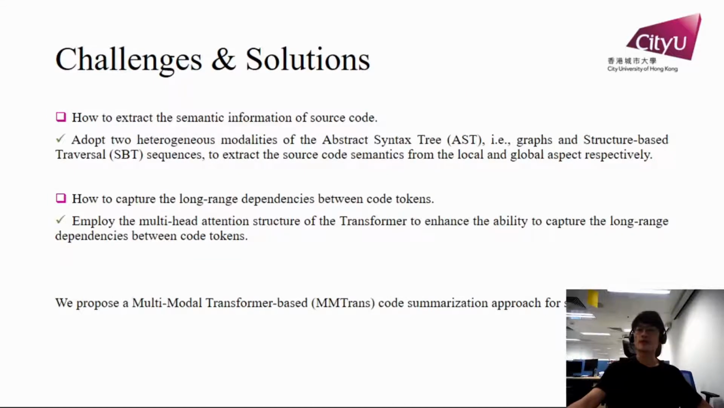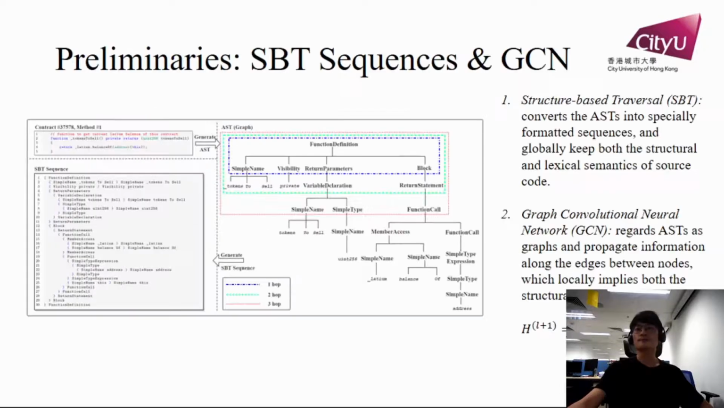But automatic code summarization still has some challenges. The first one is how to extract the semantic information of source code. And the second one is how to capture the long-range dependencies between code tokens. For the first challenge, we adopt two heterogeneous modalities of AST, which are a graph and SBT sequences, to extract the source code semantics from the local and global aspects, respectively. And for the second challenge, we employ the multi-head attention structure of the transformer to enhance the ability to capture the long-range dependencies between code tokens. Thereby, we propose a multi-modal transformer-based code summarization approach for smart contracts.